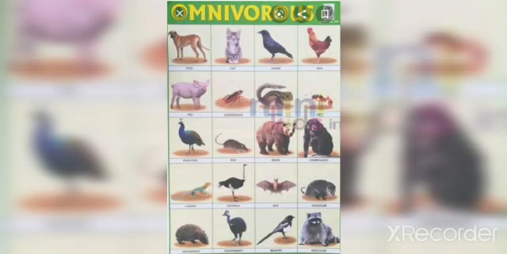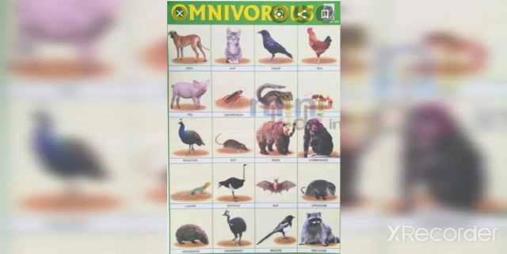Third type of animal is omnivorous animals. So omnivorous animals are those animals that depend on both plants as well as animals. Means if plant is available to them, they can eat plant. If animal is available to them, they can eat animals. So whatever is available to them, they can eat. So we can define omnivores as the animals that eat both plant products and flesh of other animals. Examples we can take: human, bears, rat, crows, and cockroaches.